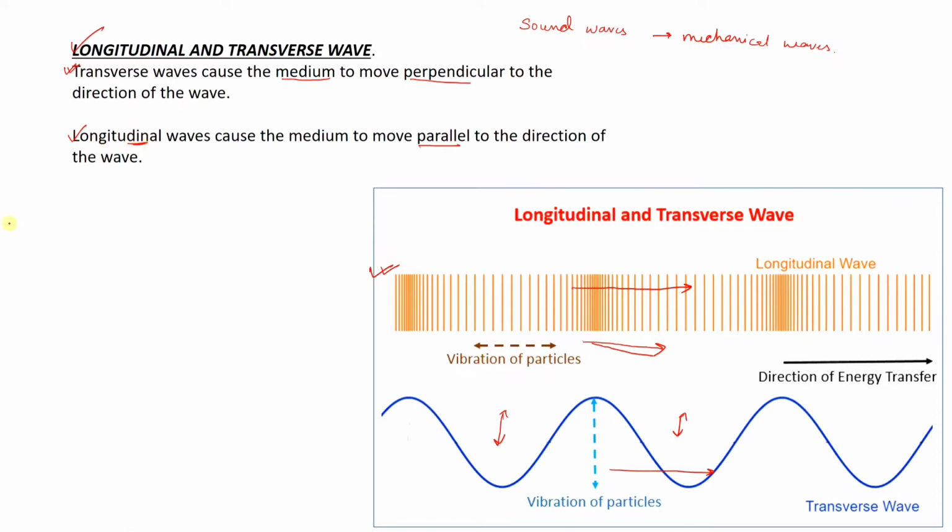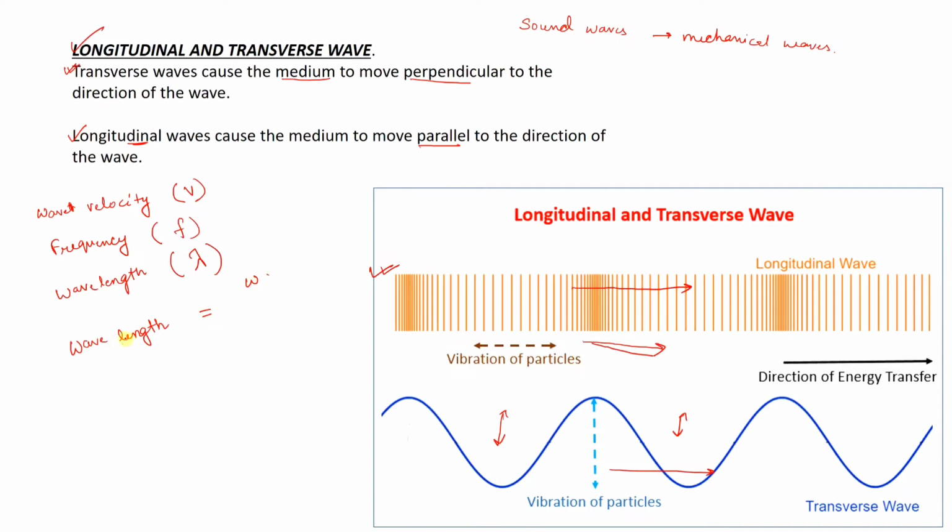Let me explain one thing, the relationship between wave velocity, frequency and wavelength. Wave velocity is denoted by V, frequency is denoted by F, and wavelength is denoted by lambda. So you all know that speed is equal to distance by time. So according to that, distance means wavelength.